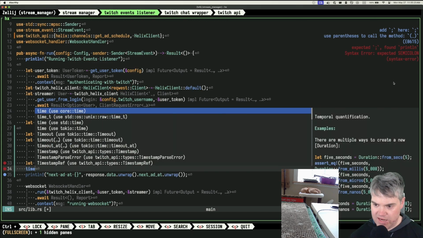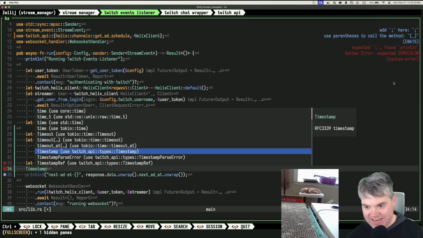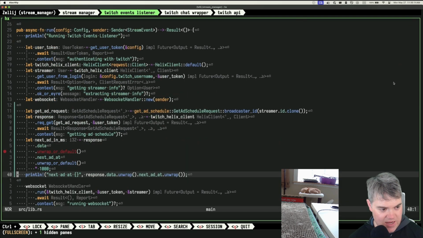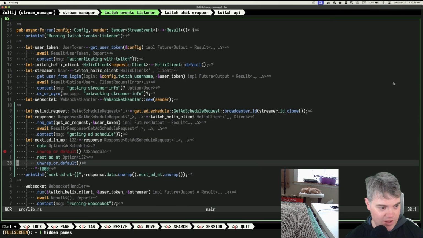So I can do, we have core time. Twitch API types timestamp, and they use the RFC 3339 timestamp, which is one of those like, well, if their documentation was accurate, yeah, that totally makes sense. But I don't want, let's see, how do I get time since the epoch? Could I call it epoch? Then I can get both at once, and I don't have to repeat it twice every time. It's more efficient. I can piss you all off faster.